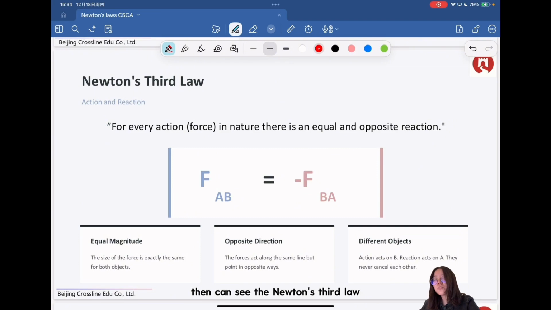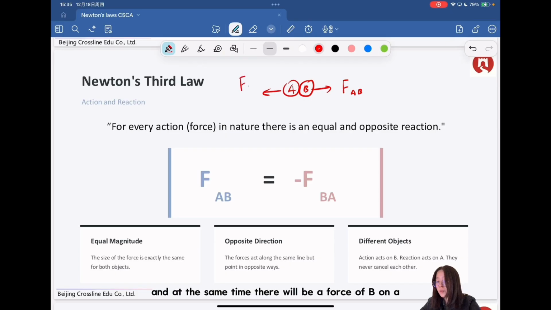Then we can see Newton's third law. It tells us the relationship between action and reaction. For every action force in nature, there is an equal and opposite reaction. For example, if object A pushes object B, the force of A on B is F_AB.